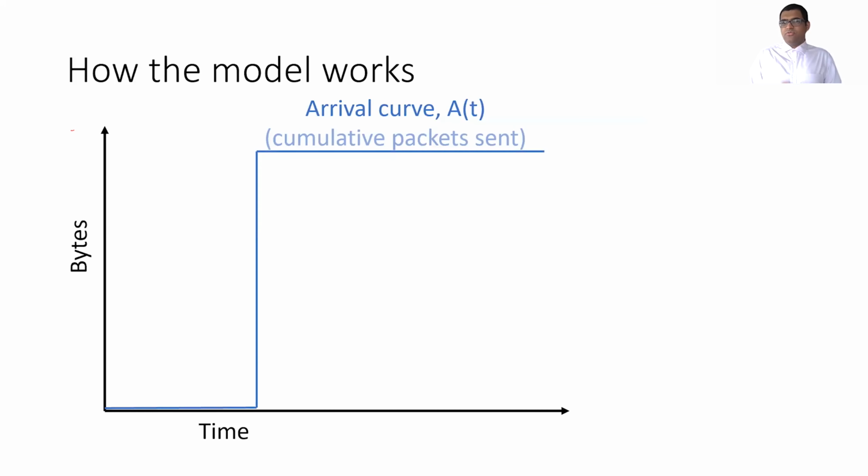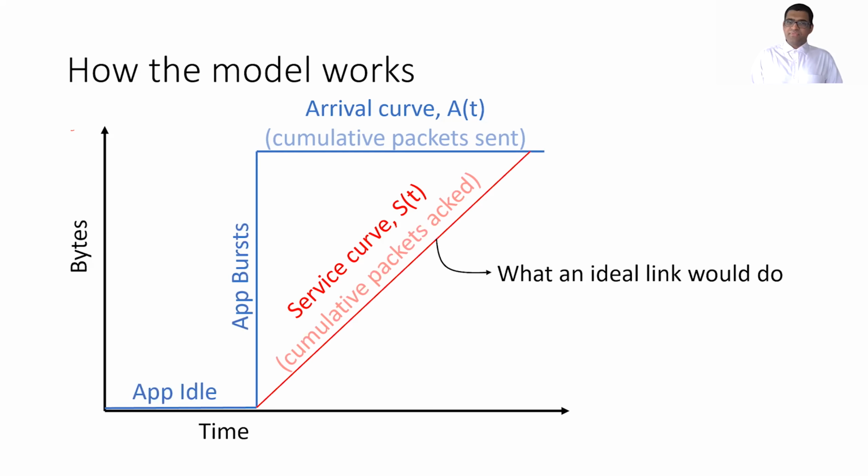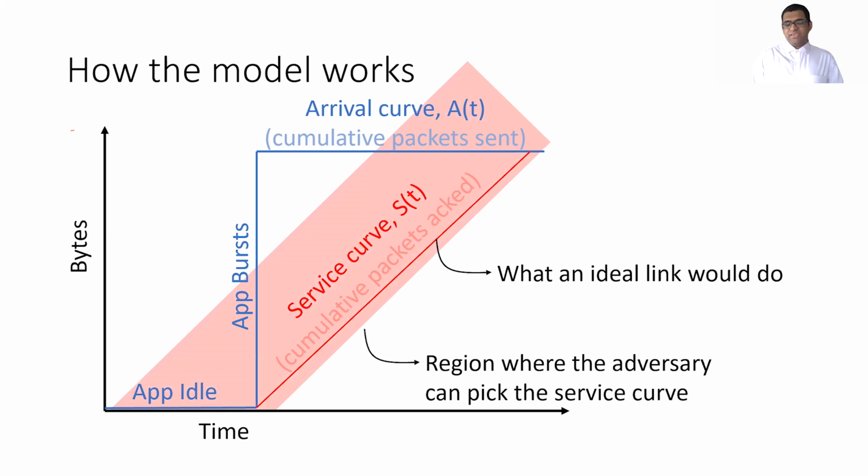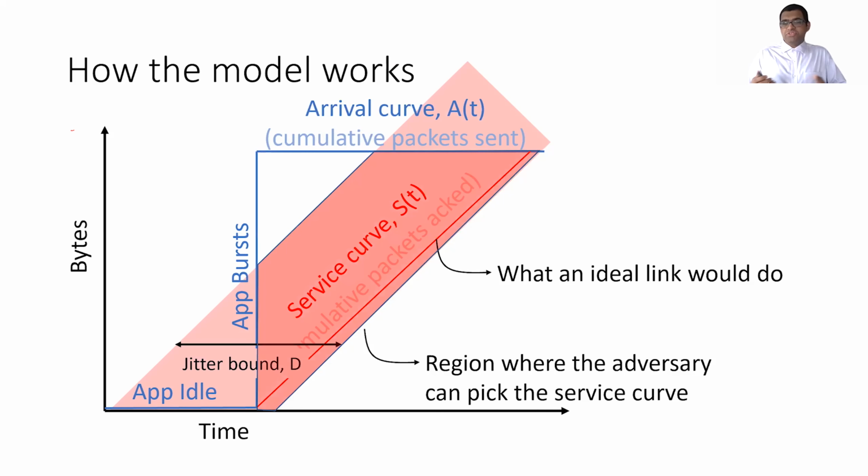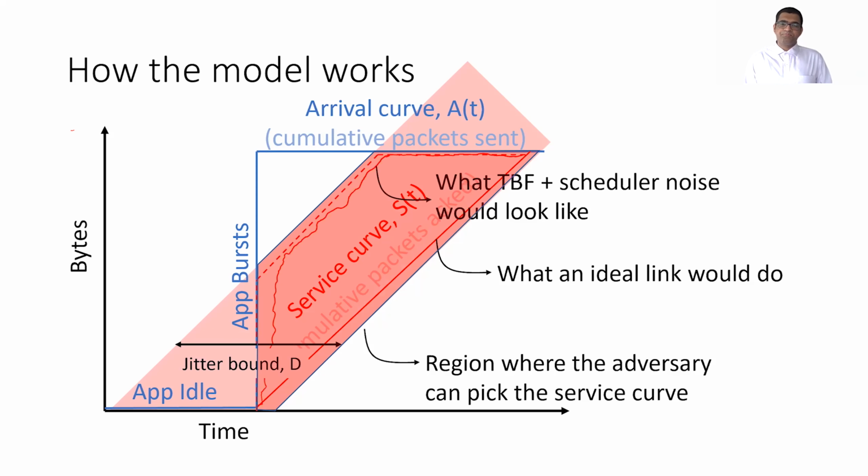And this is roughly how the model works. Consider the arrival curve as before. The service curve is what an ideal link rate would have done. In the model, we give the adversary some region where it can pick any service curve that it likes. The width of this region is the slack the adversary has to emulate different types of effects. There are also lots of other constraints. For instance, the service curve cannot be greater than the arrival curve. Therefore, the service curve has to be in this region. The other constraints ensure that the model has the two properties that we discussed earlier.